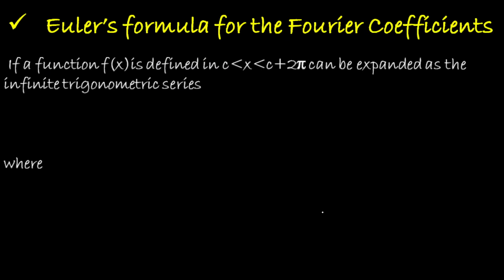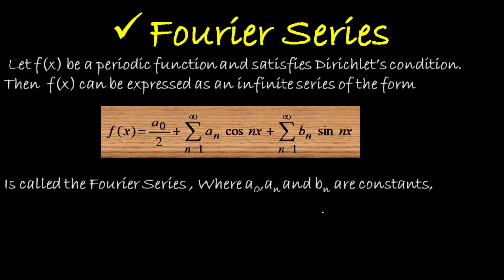Let me now enter into the concept of Fourier series. Any function f of x that is periodic and satisfies Dirichlet's conditions can be expressed as an infinite series of the form f of x equal to a0 by 2 plus sigma n varies from 1 to infinity a n cos n x plus sigma n varies from 1 to infinity b n sin n x. Here a0, a n and b n are constants. Here I have to say one more thing: the Fourier coefficients a0, a n and b n are calculated by making use of Euler's formula.